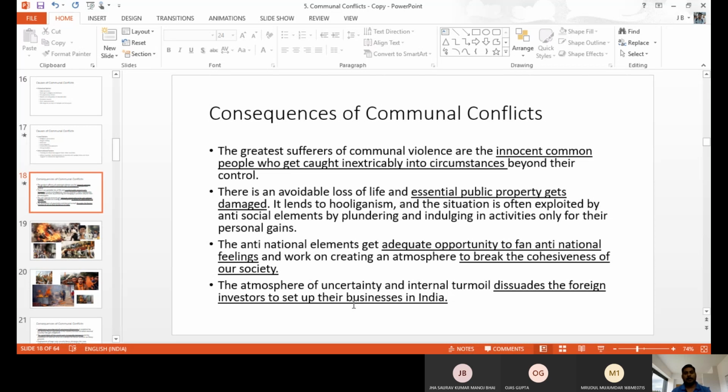If people have anti-national feelings, then automatically they do not support anything for the nation. They may stop national development. That is the impact of communal violence.